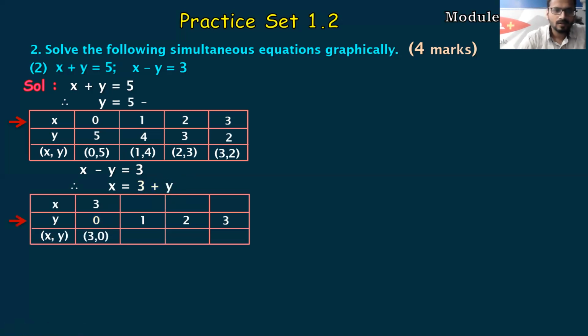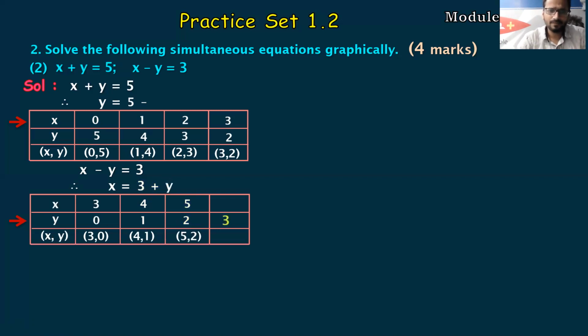Easy. Okay. So x ka value is 3. So 3 comma 0. If I am taking y ka value as 1, so 3 plus 1 is 4. X ka value I am getting as 4. So next we will write 4 comma 1. If I am taking y ka value as 2, so 3 plus 2 is 5. So 5 comma 2 is my answer.